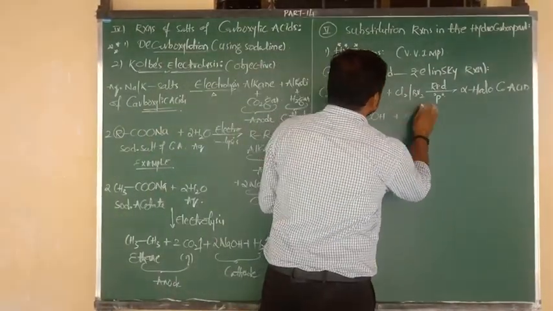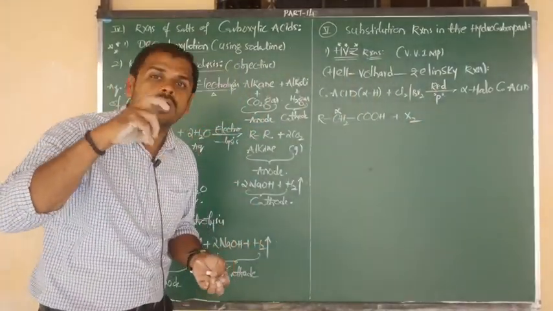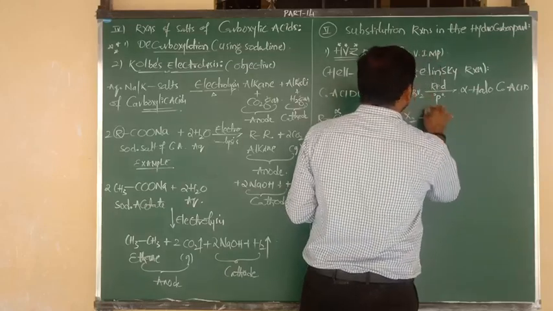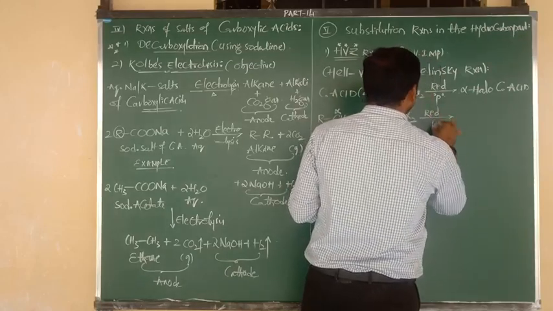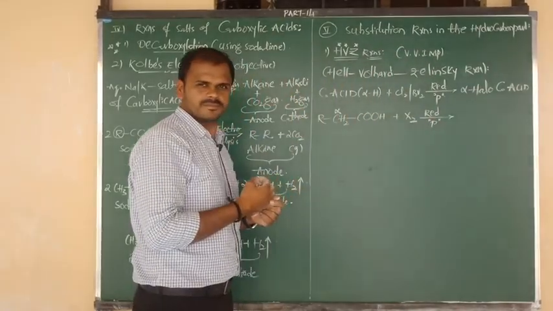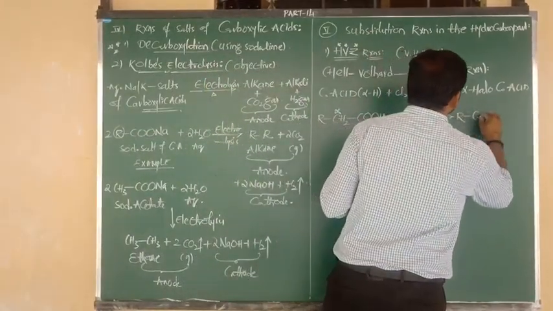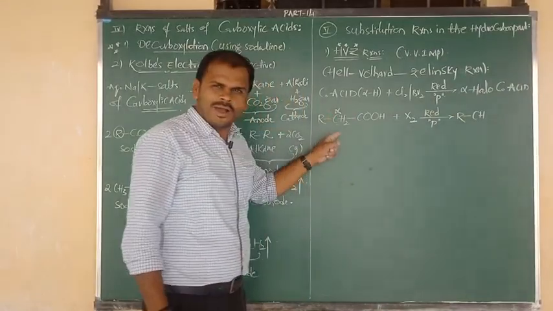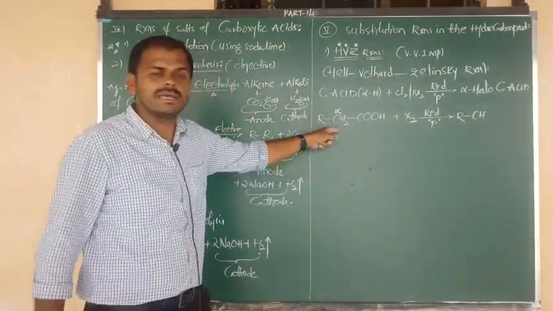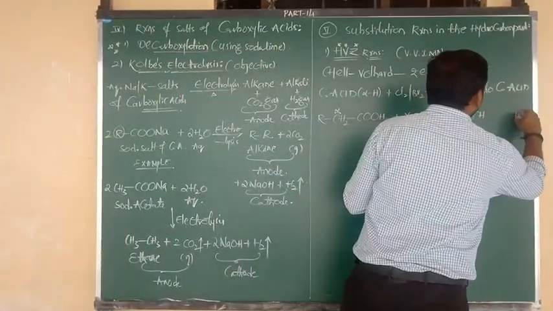Now suppose it undergoes reaction with a halogen, addition of X2, halogenation. We know very well this reaction takes place in the presence of red phosphorus. R bonded to CH, but here alpha contains how many hydrogen atoms? Two hydrogen atoms. One of the alpha hydrogens combines with the halogen and is eliminated in the form of HX.